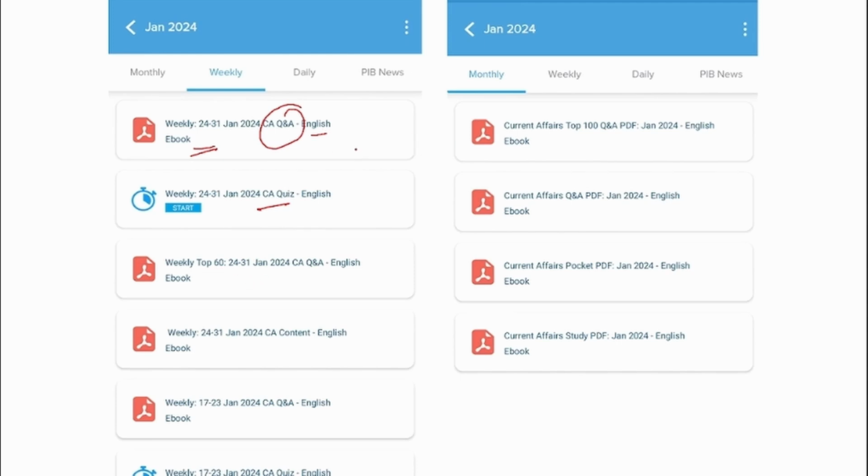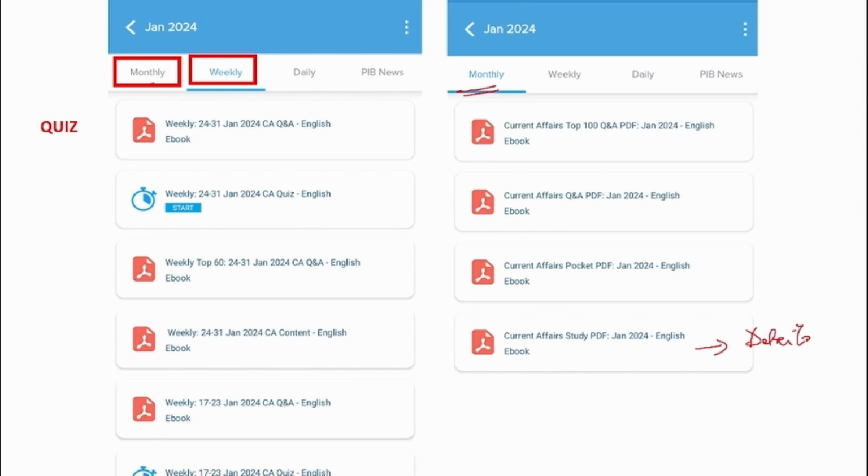Here we provide you with the entire news of that particular week. But here we take the top 60 most important news and we upload it in this PDF in question and answer format. Apart from weekly, we also provide you the monthly ones. This PDF will contain detailed view of that particular month news, and this will have a brief format of the same news. This will be in the form of a question and answer format, and this will have the top 100 question and answer of that particular month.